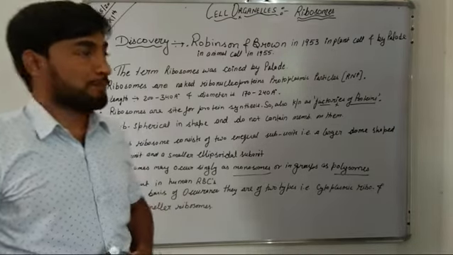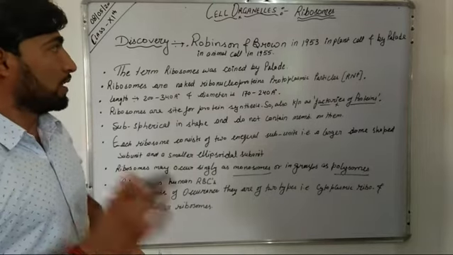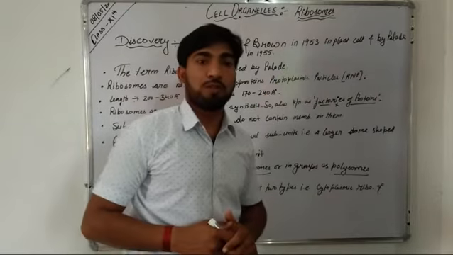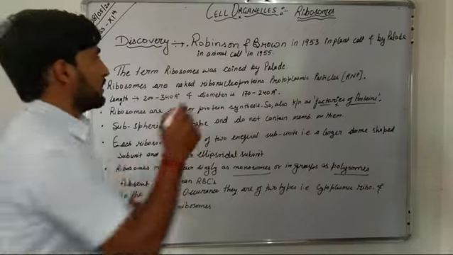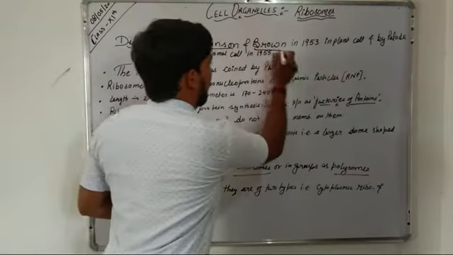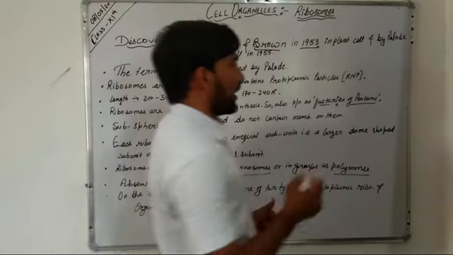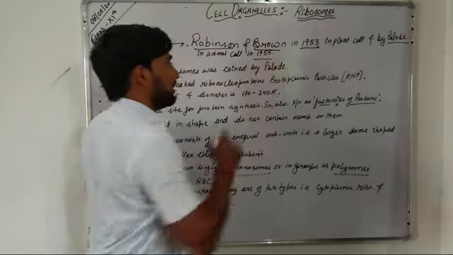Good morning, students. So, in continuation with cell organelles, in this class we will be studying the next cell organelle, that is ribosomes. These ribosomes were first discovered by Robinson and Brown in 1953 in plant cells, and they were discovered by Palade in animal cells in 1955.